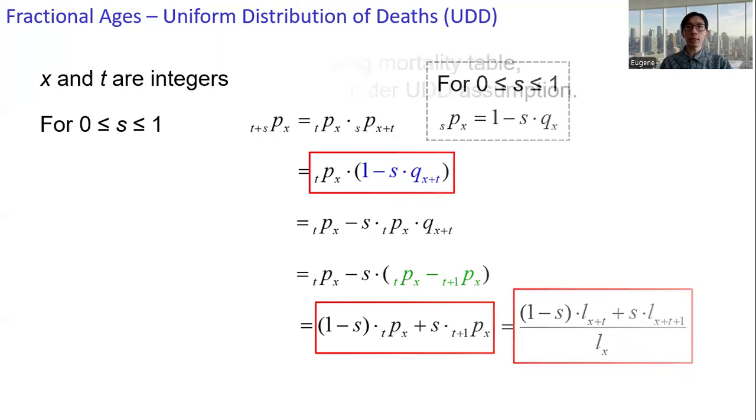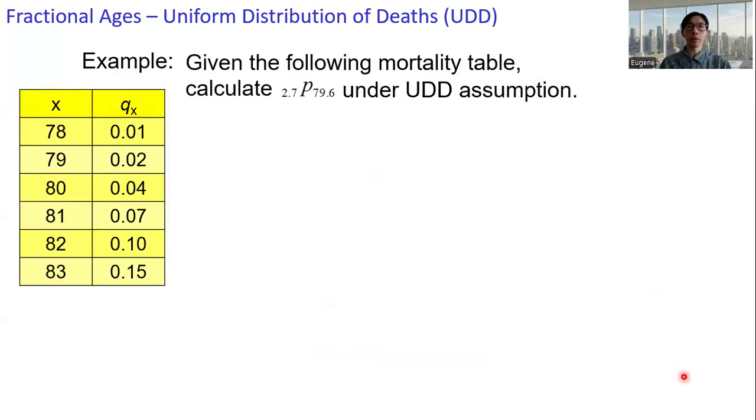All right, so let's take a look at an example. Given this mortality table, calculate the value of 2.7 p 79.6 under the UDD assumption.